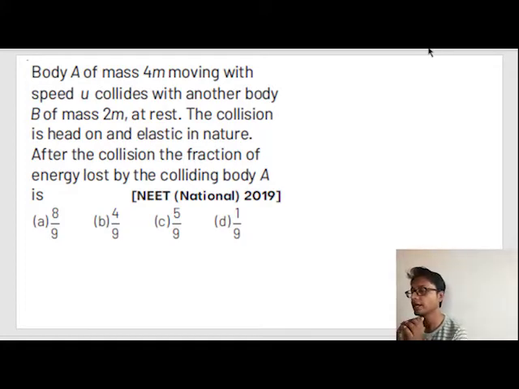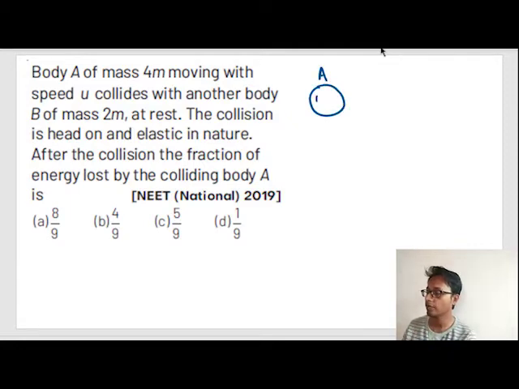A body A of mass 4m is moving with speed u and collides with another body B of mass 2m at rest. The collision is head-on and elastic in nature. After collision, what is the fraction of energy lost by the colliding body A? So what is being asked in the question? Let's recognize the question. There is one body A of mass 4m moving with velocity u. It collides with another body of mass 2m that is kept here, and this body B has no velocity.